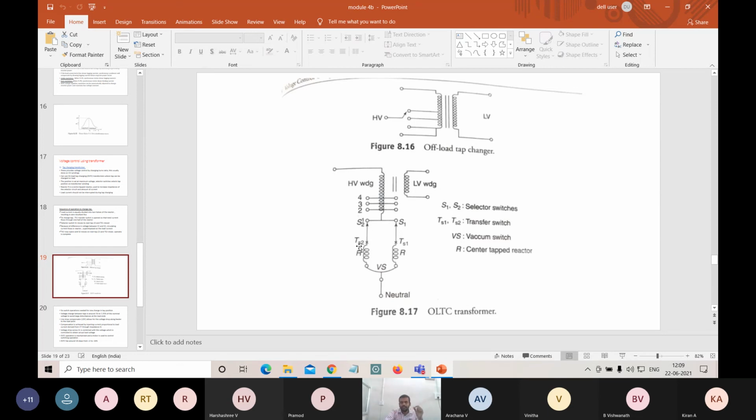In this, S1, neutral, VS, TS1, TS2 will be constant. So this whole structure will be tapped into 1, 2, 3, 4, like that. This will be performed on load, and this will be performed without load. That is the off load tap changer transformer. Okay, so this is the construction and working of tap changing transformers and how it actually works.